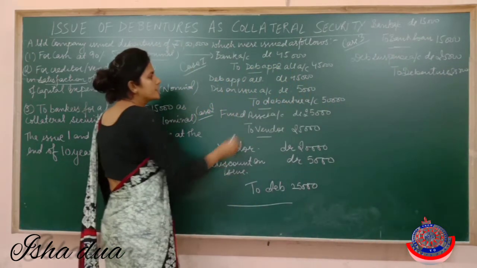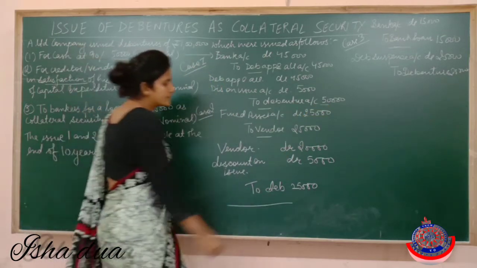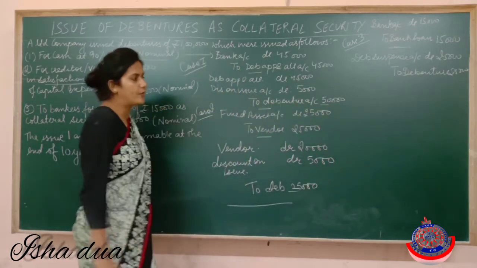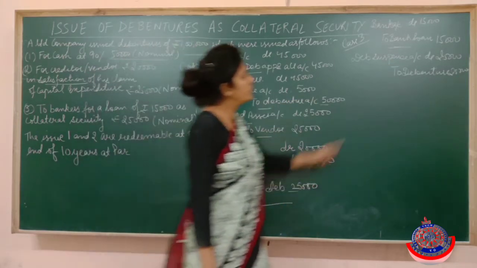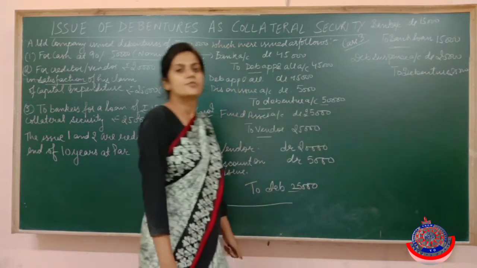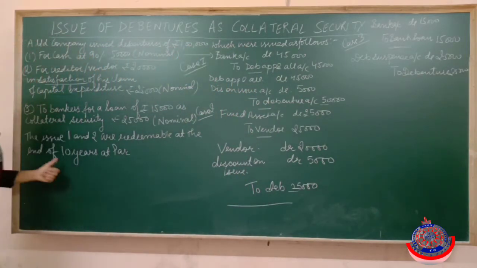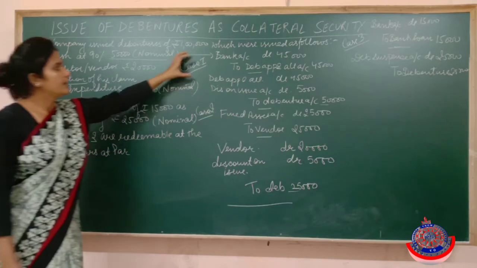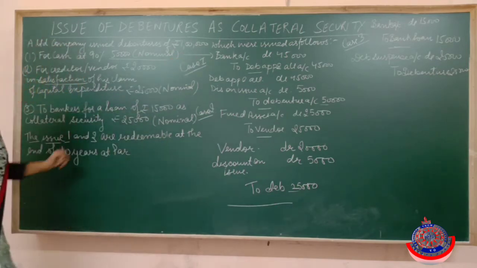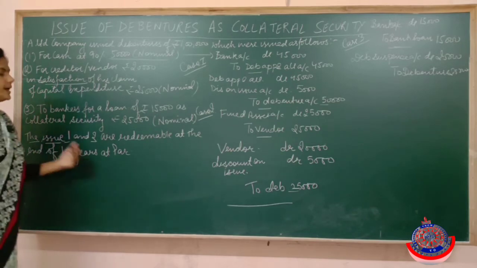Now see, debentures of rupees 50,000 to the public, debentures of rupees 25,000 to the vendor. So 50 plus 25 is 75, and debentures of rupees 25,000 to the bank. So 75 plus 25 completes 1 lakh. So now read the last point. Last is the issue 1 and 2. Issue 1 and 2 means case 1 and 2 are redeemable at par at the end of 10 years.